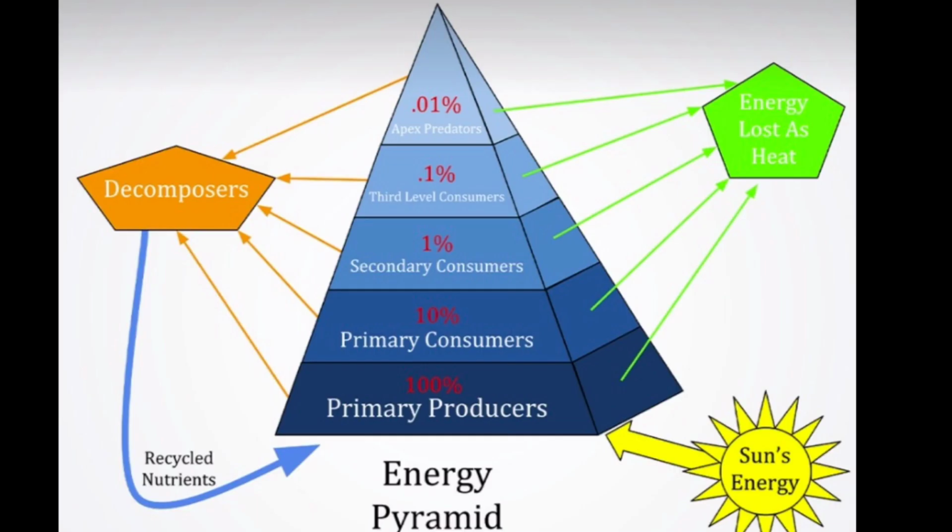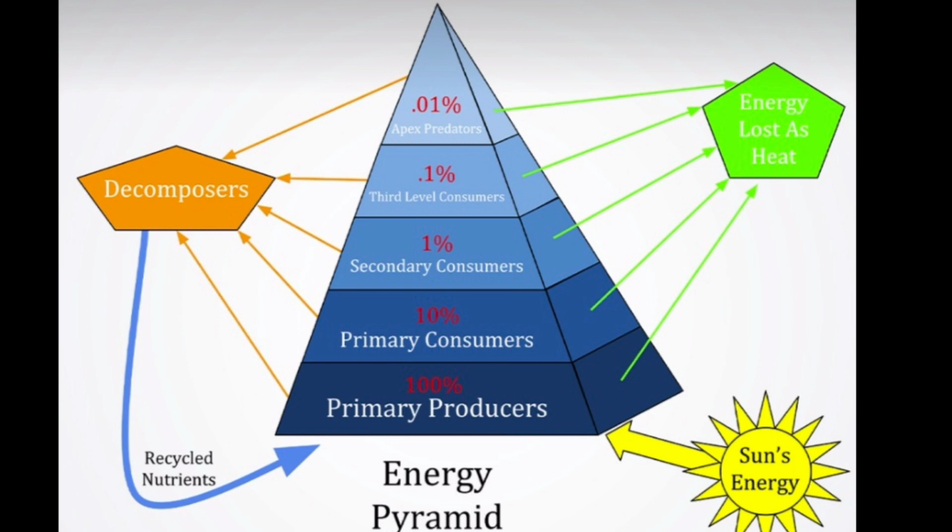Look at this pyramid. This pyramid indicates that producers get 100% energy from the sun, but only 10% is passed to the next trophic level, that is primary consumers. And from that 10%, only 1% is further passed to secondary consumers.